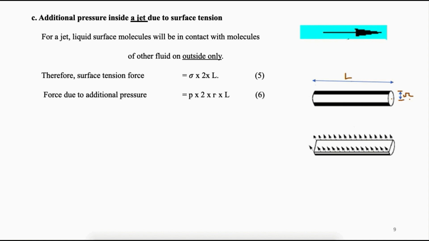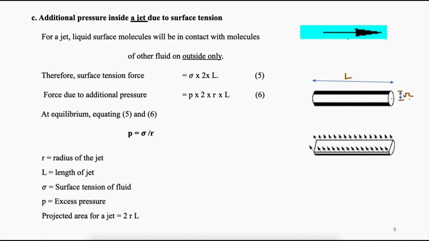Force due to additional pressure is P into 2RL, where P is the additional pressure, R is the radius of the jet. It may be noted that the projected area of the cylinder on which pressure force is acting is similar to that of a rectangle of size 2R by L. Therefore, equating equation 5 and 6, we get P is equal to sigma by R with usual notations.